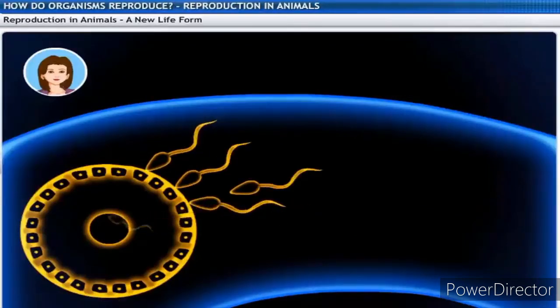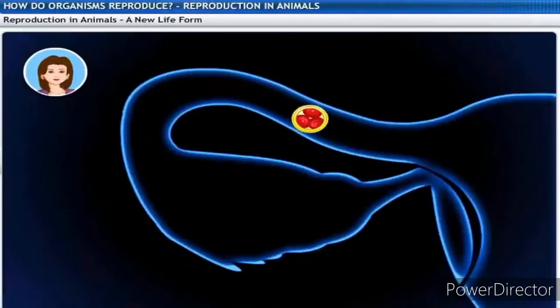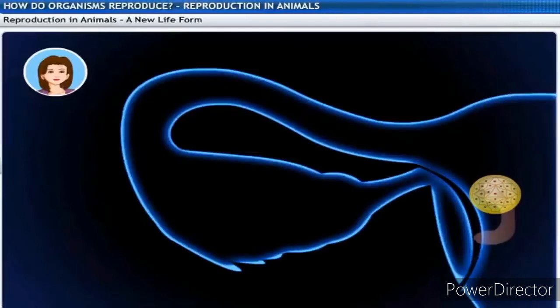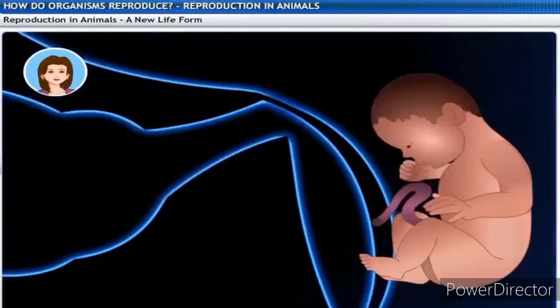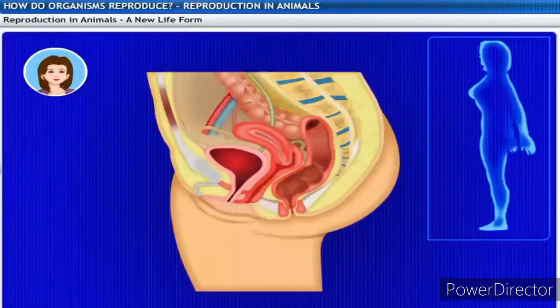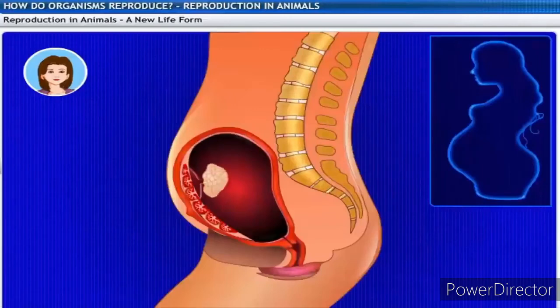After fertilization takes place, the fertilized egg, also known as the zygote, starts dividing and gets implanted in the lining of the uterus. As the mother's body is designed to undertake the development of the child, the uterus prepares itself by thickening its lining. The uterus is richly supplied with blood to nourish the growing embryo. The embryo gets nutrition from the mother's blood with the help of a special tissue called the placenta.